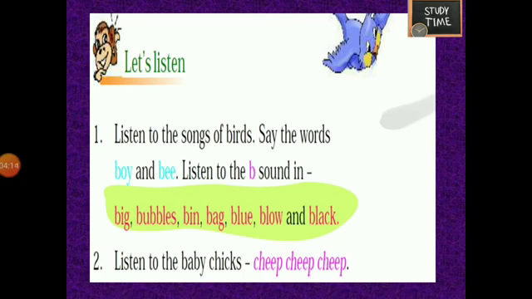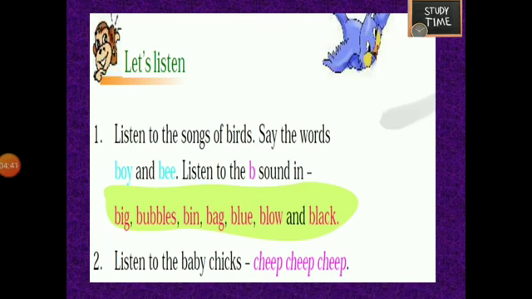So children are asked to listen to the songs of birds. Each bird's sound is different. So listen to the songs of the birds. Say the words boy, bee. Also listen to the bee sound in the given words. Listen to the baby chicks. Listen to the sounds of other animals.